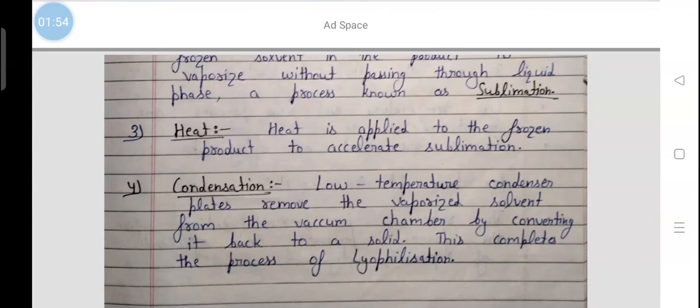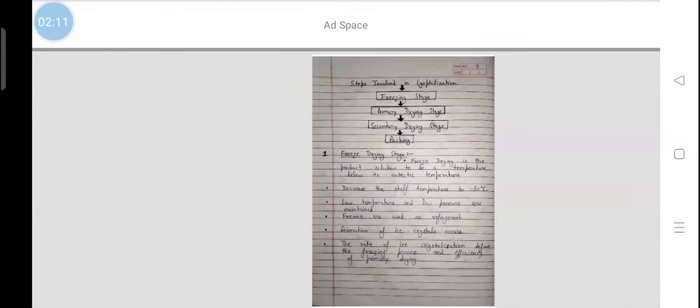Next process is heat. Heat is applied to the frozen product to accelerate sublimation. And last is condensation. The low temperature condenser plate removes the vaporized solvent from the vacuum chamber by converting it back to a solid. This completes the process of lyophilization.